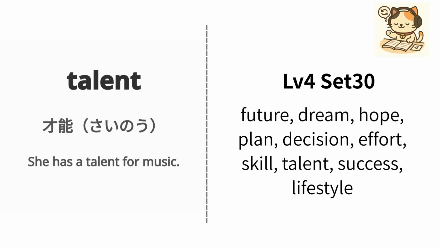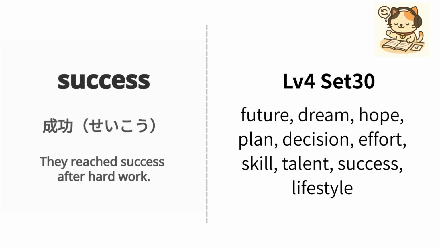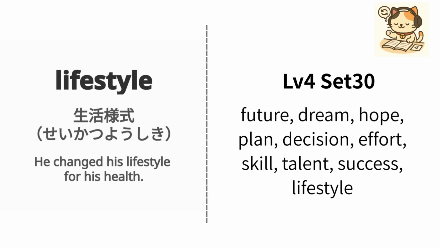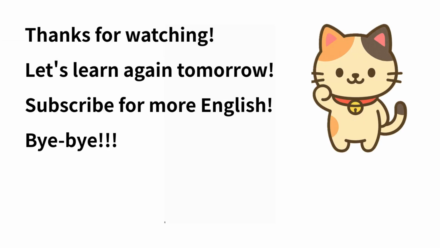English is talent. Japanese is saino. Example: She has a talent for music. 彼女には音楽の才能があります. Repeat, talent. English is success. Japanese is seiko. Example: They reached success after hard work. 彼らは努力の末に成功を収めました. Repeat, success. English is lifestyle. Japanese is 生活様式. Example: He changed his lifestyle for his health. 彼は健康のために生活様式を変えました. Repeat, lifestyle.